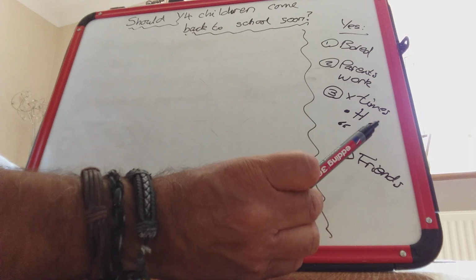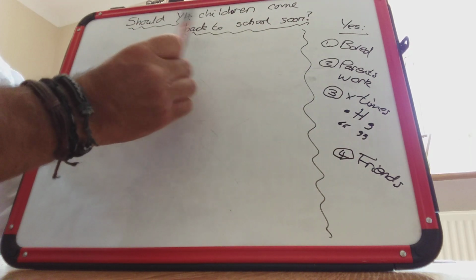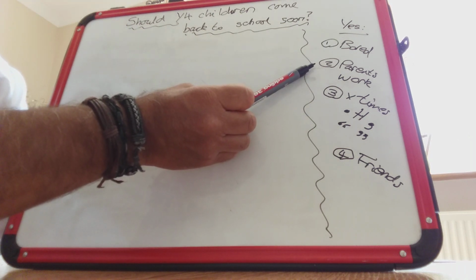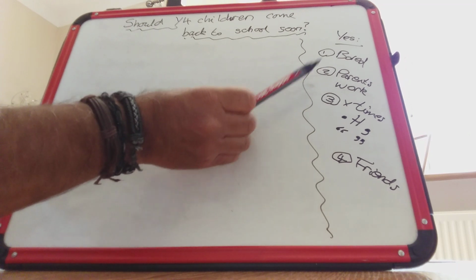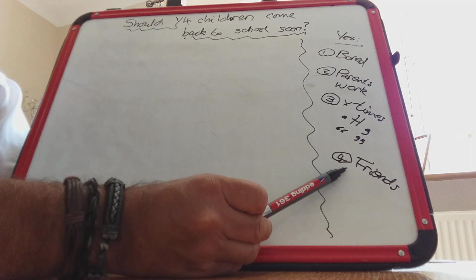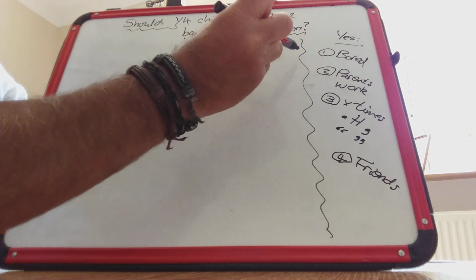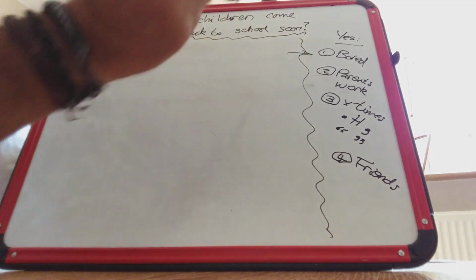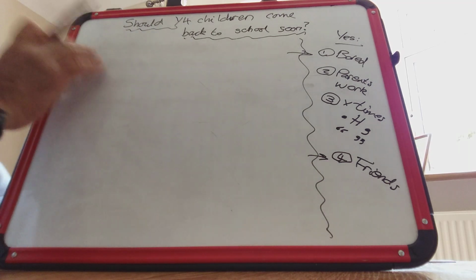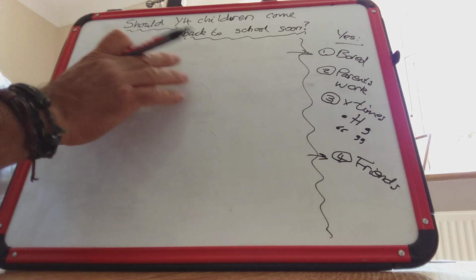Okay, so all of these are reasons why Year 4 children should come back to school, because they're bored, because the parents want to get out to work and do the various things they normally do. The children might be forgetting certain parts of their education, and also children want to see their friends. So what I'll do is I'll use number 1 and number 4. Okay, so number 1. So the first reason is children should go back to school because they might be bored.